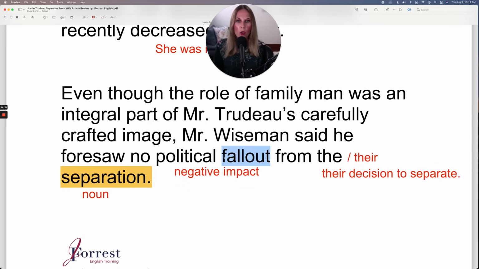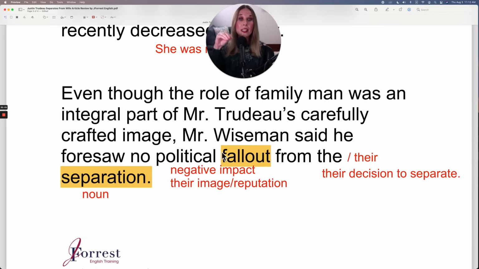Negative impact, political fallout. It doesn't just have to be a political fallout. A company could experience a fallout if they released a product that was defective. That could negatively impact their image or reputation. Okay, so to foresee is when you see it in advance, you predict it, you anticipate it. But this just happened, so right now it's a little premature. It's too soon to say if there will be a fallout or not.